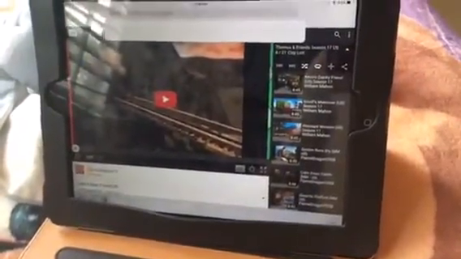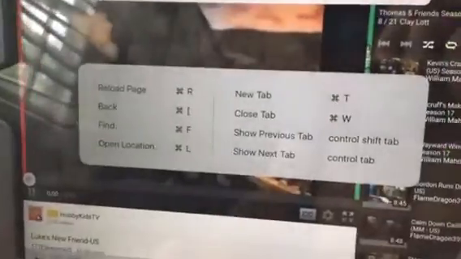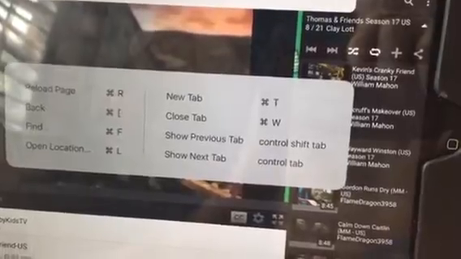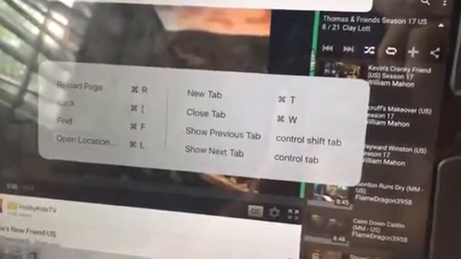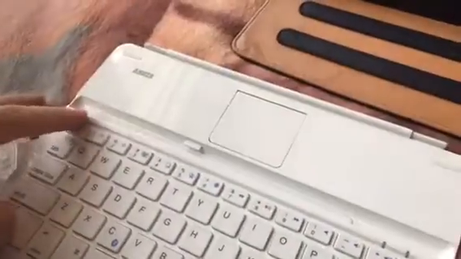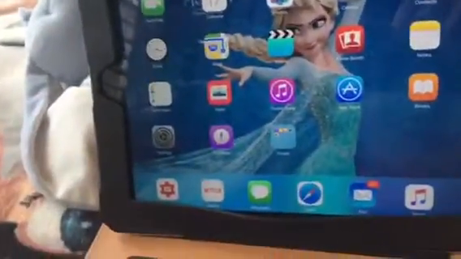Like when in Safari, we hold the command option and you get these. Cool, huh? Cool, look at that. You get a new option right there at the bottom. And hold the FN button, hit the escape, and you're back at your home screen.